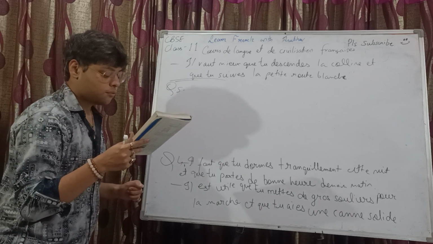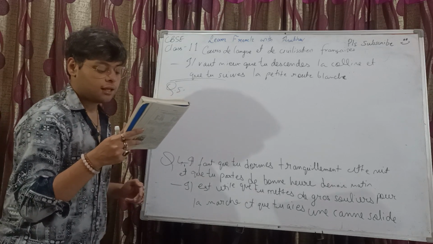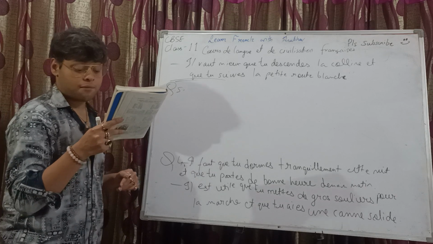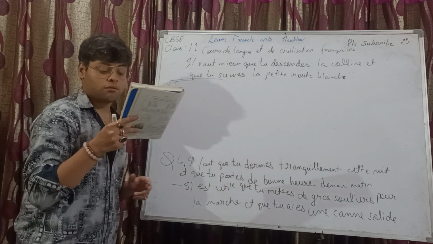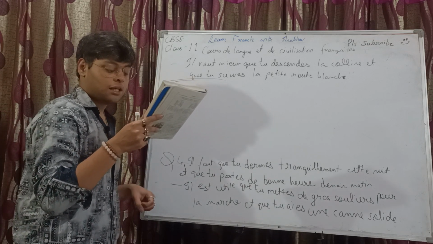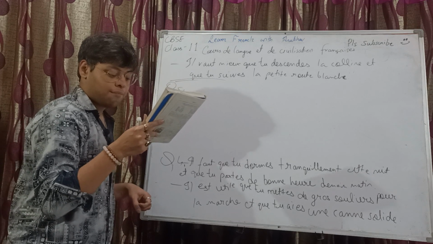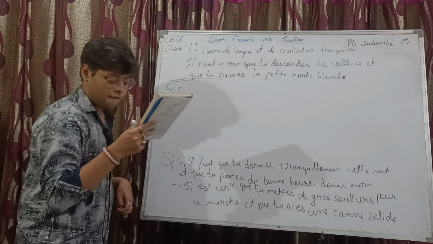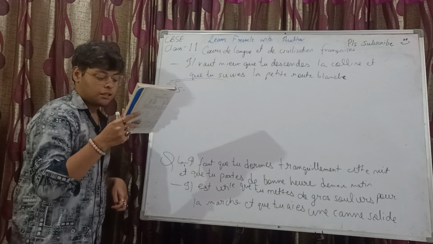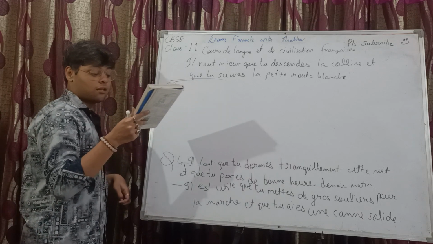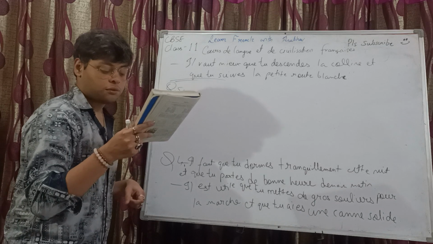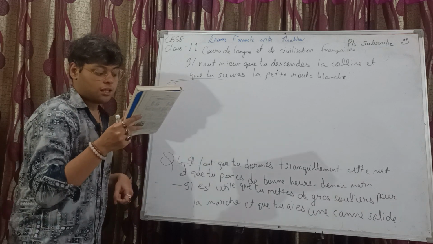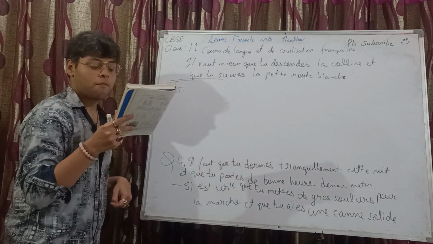Right. So, laissons bien mûrir la raison car le vent serait mauvais. So, we can make it like laissons bien mûrir la raison de peur que le vent... So, we can conjugate être in subjunctive, right? Que le vent ne soit mauvais.